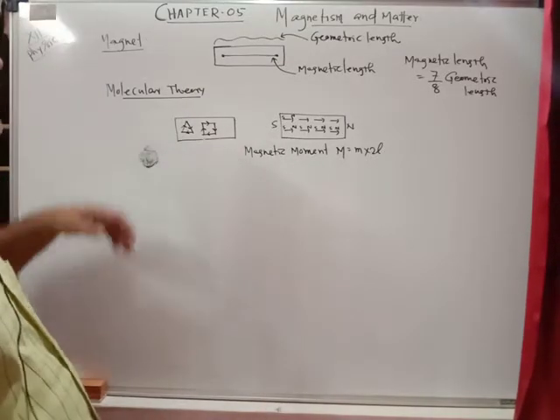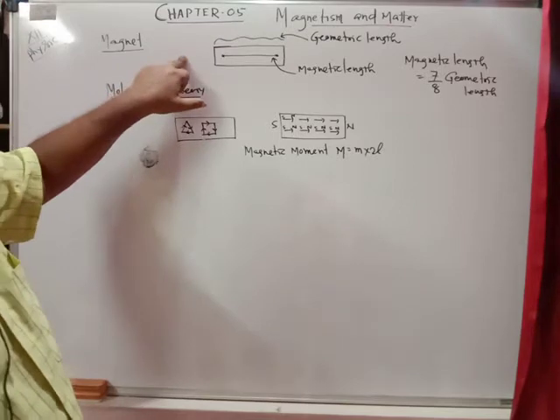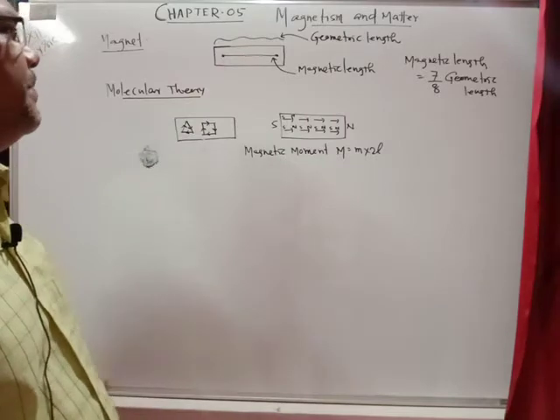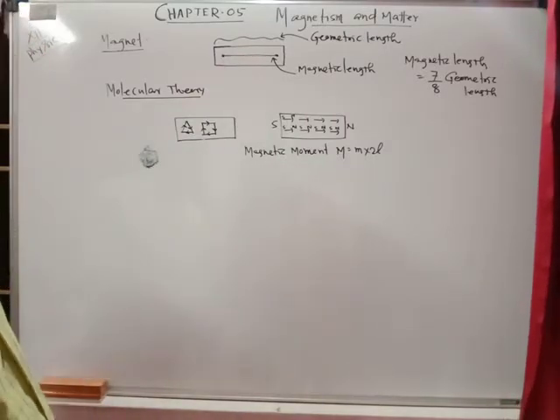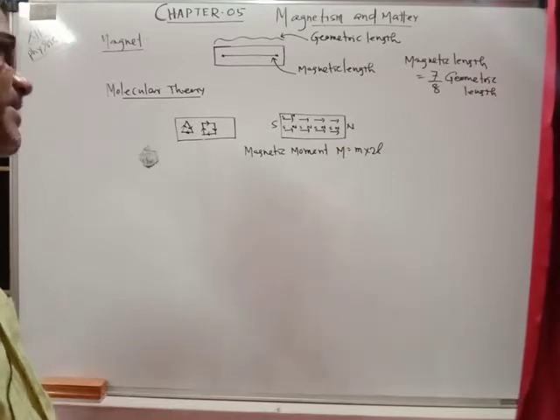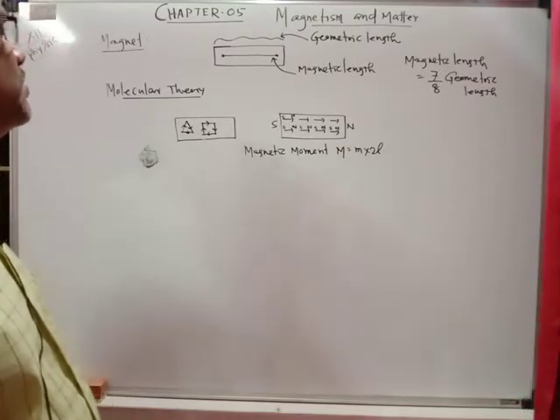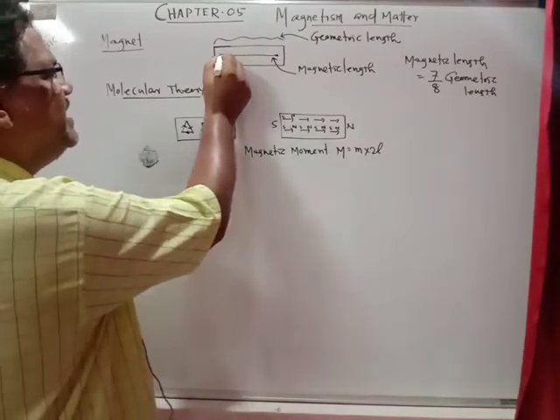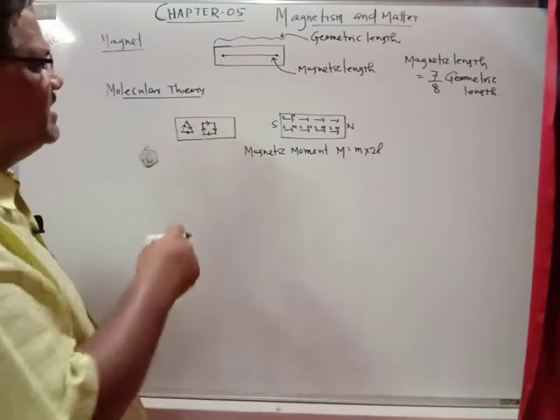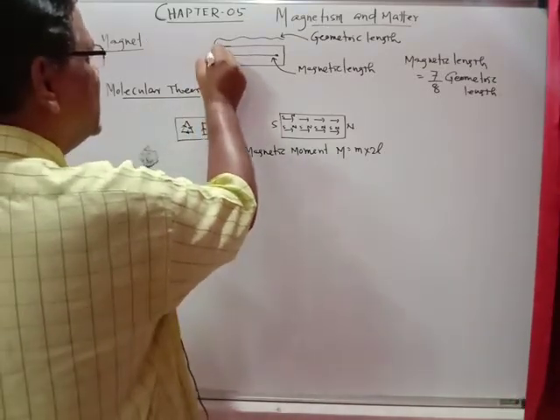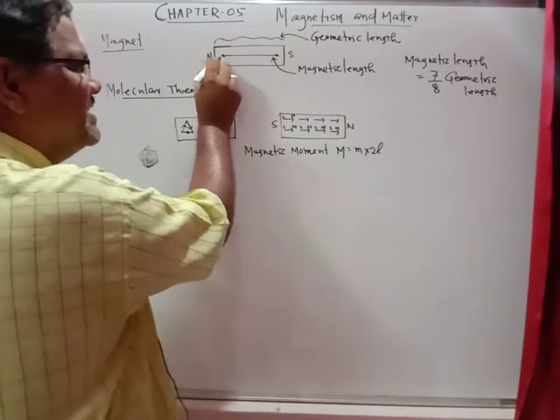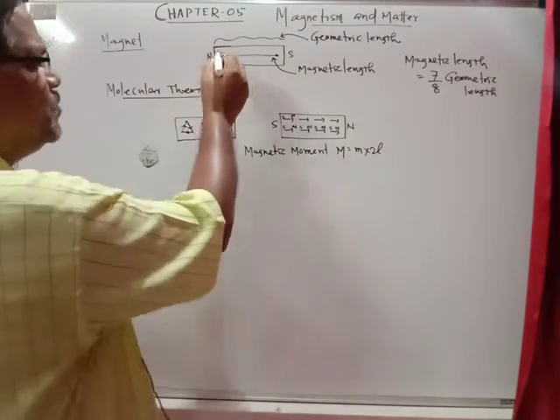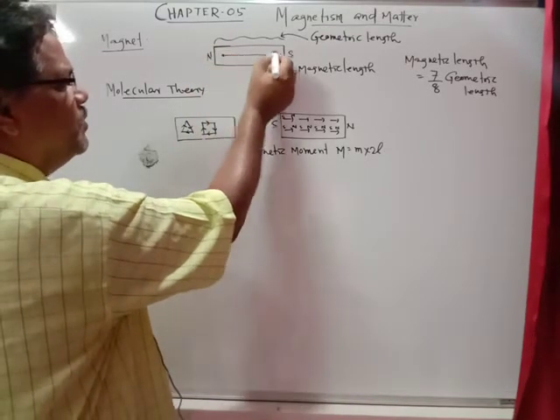And if you go deeply through the magnet, you can understand there are magnetic poles, because on either side you will find poles, one is the north pole and another is the south pole. That thing you also know. But students, get the idea that the magnetic pole is a little inside the end of the magnet. The north pole will be a little inside the bar magnet and the south pole also a little inside the bar magnet. These 2 points I am marking, that is the position of the poles.